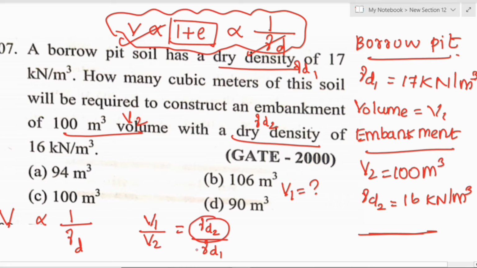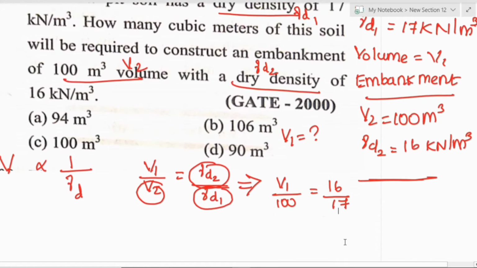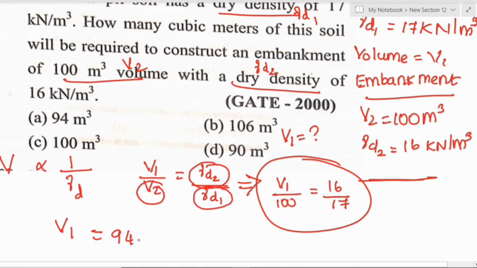Substitute everything: gamma d2 is 16, gamma d1 is 17, and V2 is 100. V1 divided by 100 equals 16 divided by 17. Solving this, we get V1 equal to 94.11 meter cube.